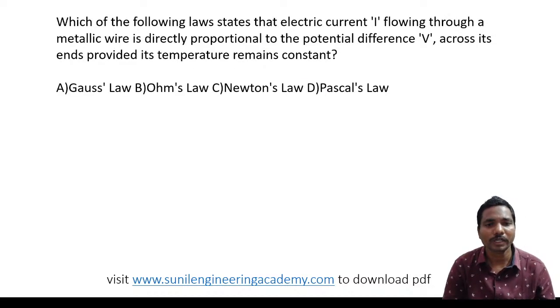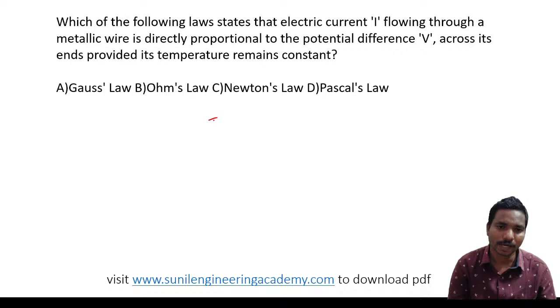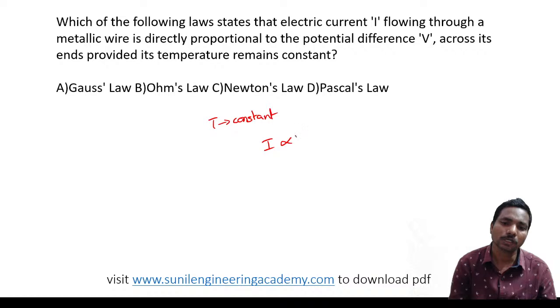Which of the following laws states that the electric current flowing through a metallic wire is directly proportional to the potential difference across its ends, provided its temperature remains constant? As temperature is constant, current I is proportional to potential difference. This very famous law is Ohm's law.